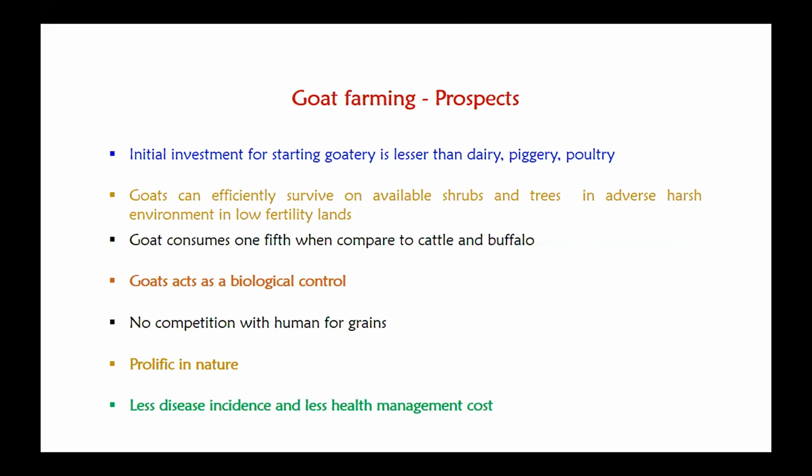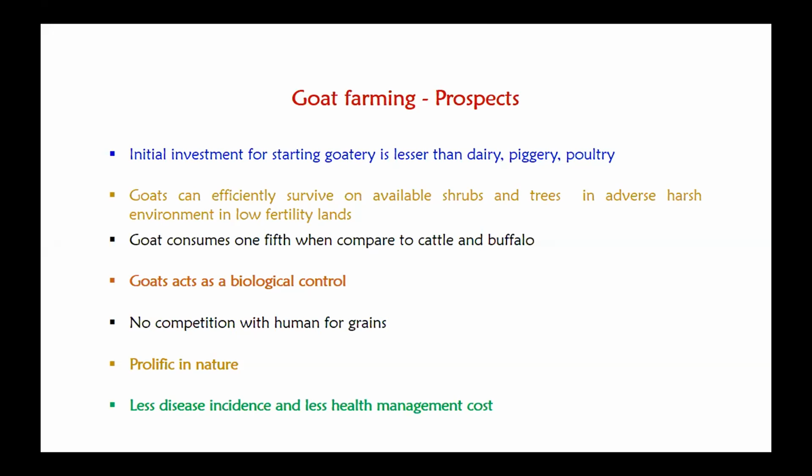Also, goats can efficiently survive on available shrubs and trees in an adverse, harsh environment and low fertile land. They consume less feed, around 1/5 when compared to cattle and buffalo. Goats also act as a biological control: the feed material neglected by other livestock, they consume it and convert it into meat and milk.